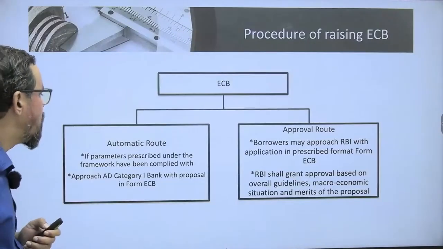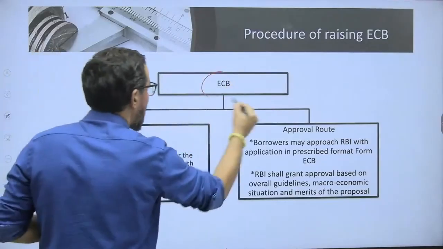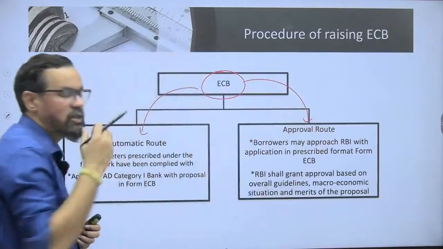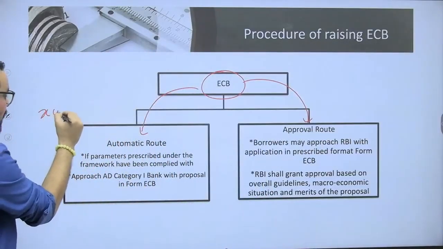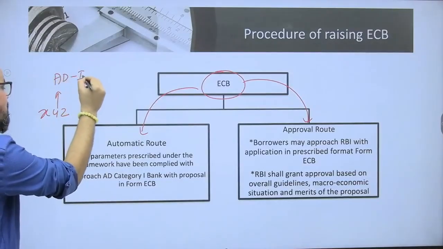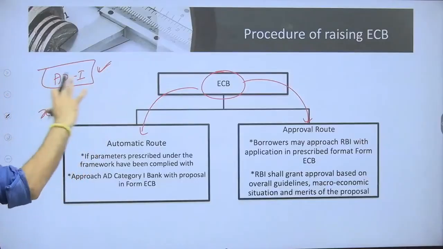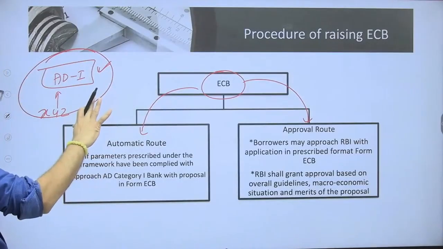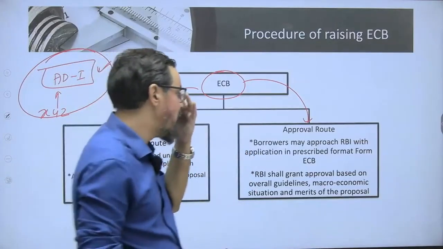So for ECB, we have two types of route. One is the direct route, automatic. Another one is the approval route. In case of the direct route, what do we have to do? Let's say there is a company called XYZ. They'll approach authorized dealers, category 1 banks. Then this bank will go through their documents. If everything is fine, they'll approve that particular one.